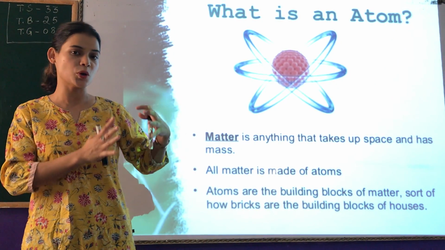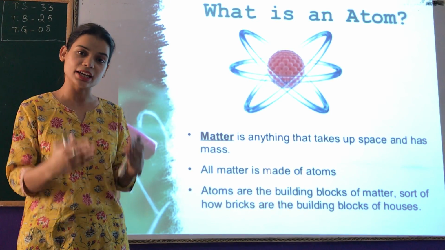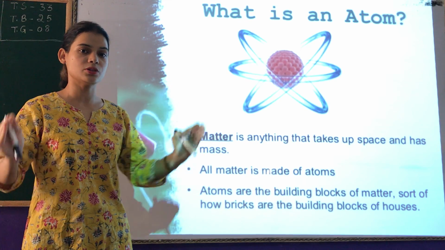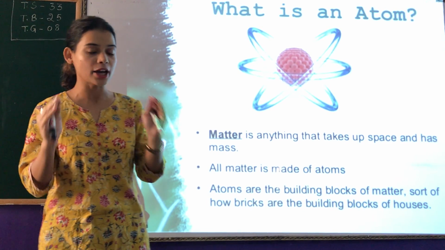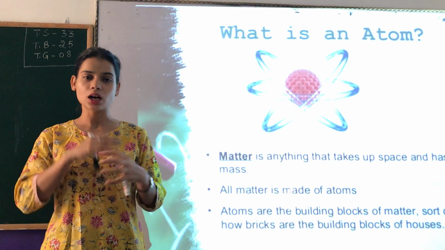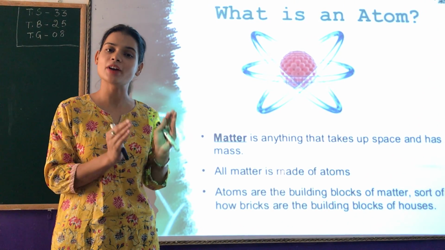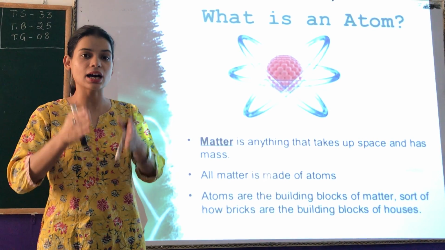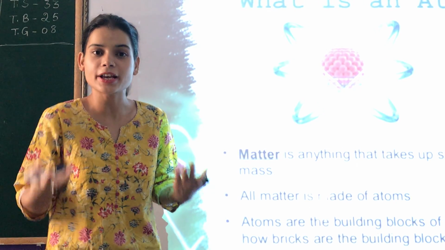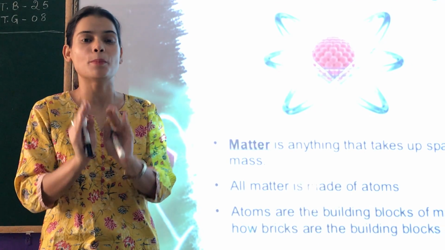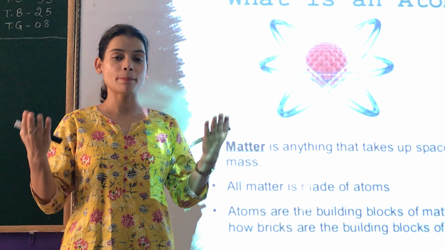We all know what matter is. There are three states of matter: solid, liquid and gas. Every matter is again made up of millions and trillions of atoms. Now if you can recall, I am sure you must have studied this in biology about the cell. Yes, our whole body is made up of cells. So similarly, every matter is made up of atoms. But the only difference is that cells are living, whereas atoms are non-living. And you will be surprised to know that cells are also made up of atoms. So in this universe, each and everything is basically made up of atoms.